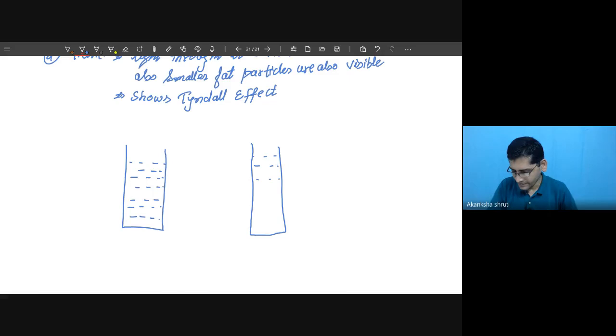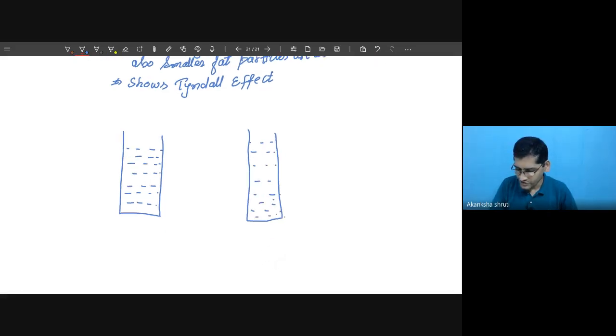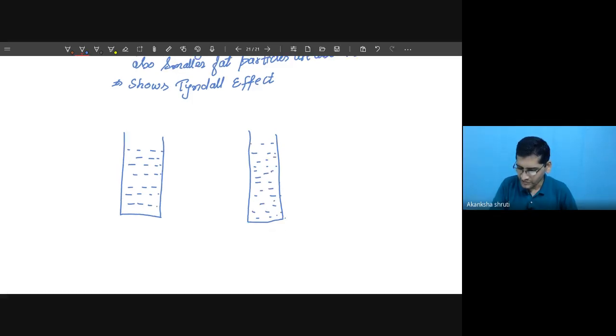But in the other I am taking milk, which is also a large proportion of water, in which the fat and protein particles are dispersed. In this one the smaller salt particles are there, but here the fat particles, which are slightly bigger than the salt particles, are present.